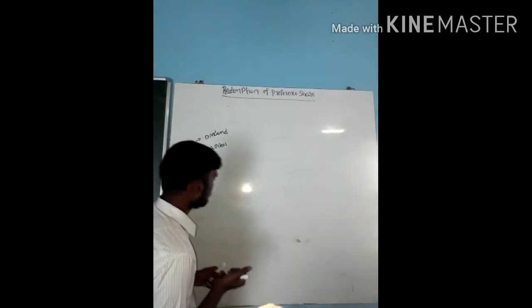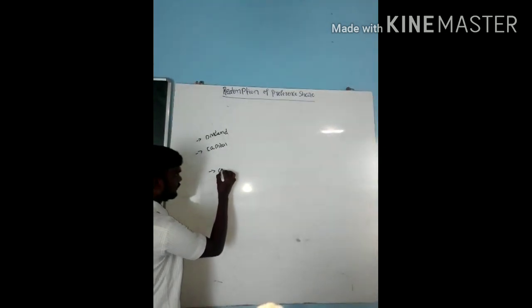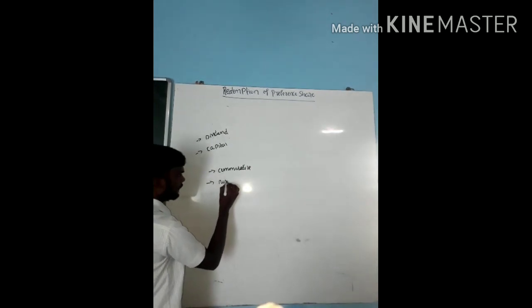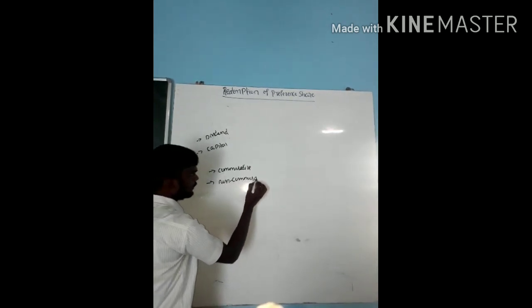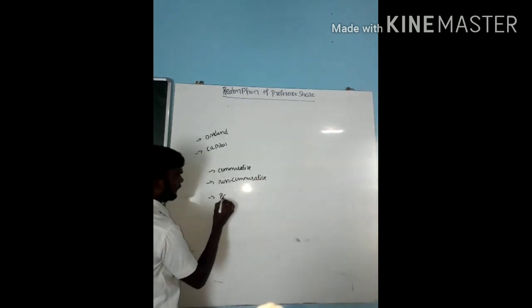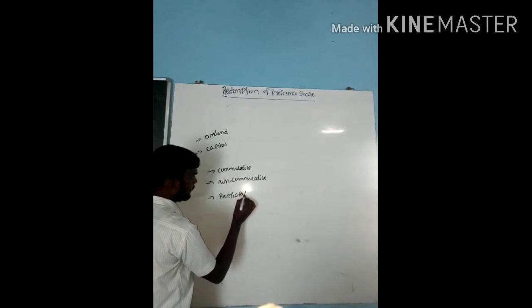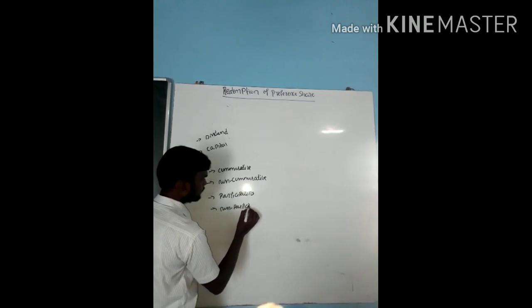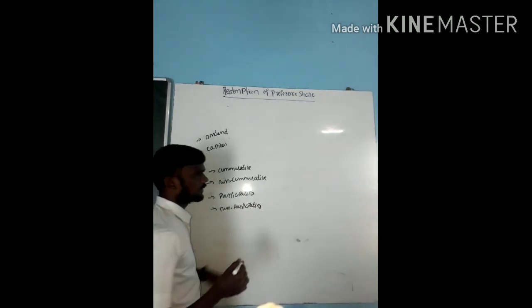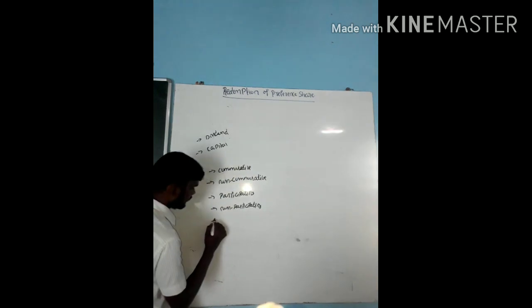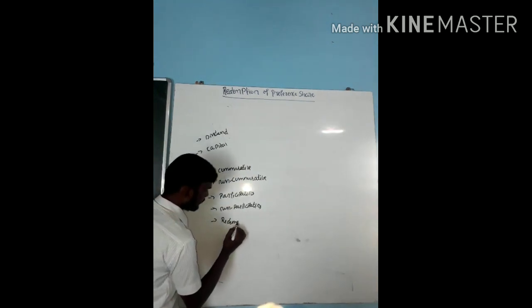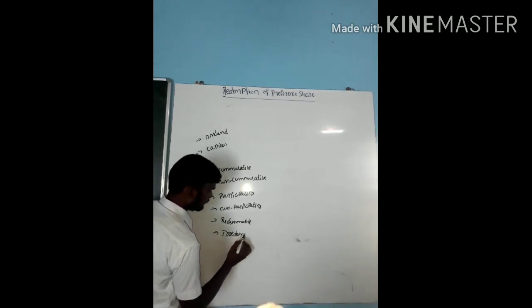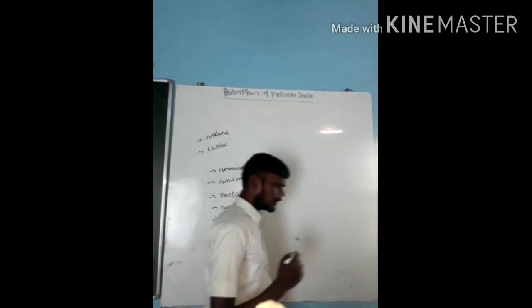You may come across different kinds of preference shares. One is cumulative preference shares, non-cumulative preference shares, participating, next one non-participating, next convertible, non-convertible, redeemable, then irredeemable. These are the kinds of preference shares.